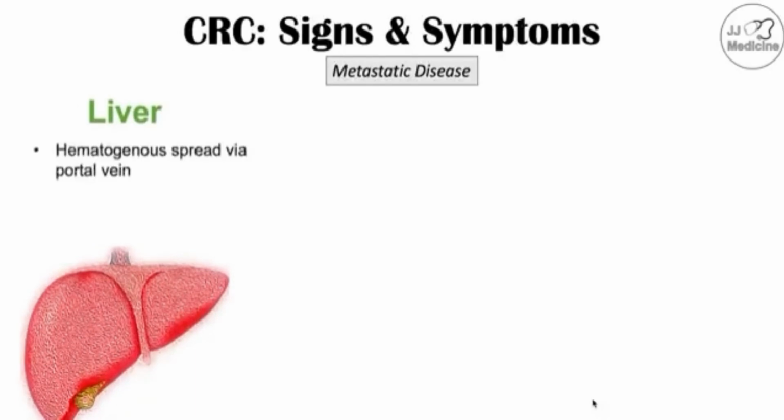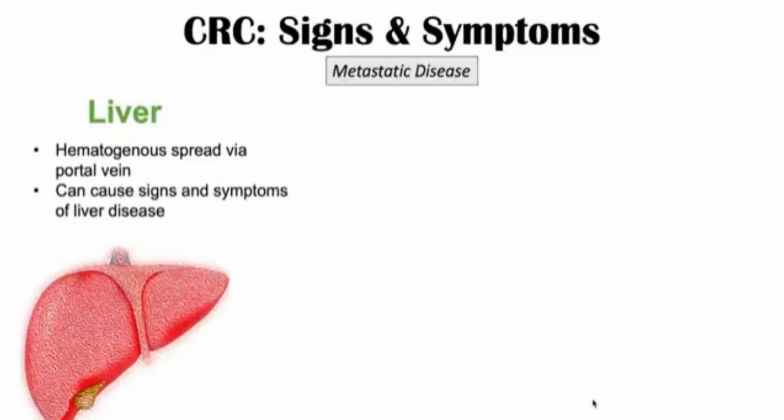And then there are signs and symptoms of metastatic disease. Cancer from the colon can spread to other parts of the body. Some of these include the liver. So there may be issues with liver disease if there's enough spread of the cancer. The spread of colon cancer to the liver is through hematogenous spread via the portal vein. So again, it can cause signs and symptoms of liver disease.